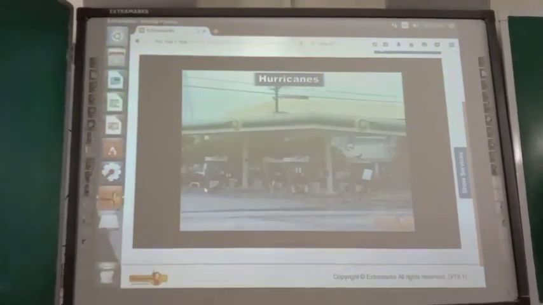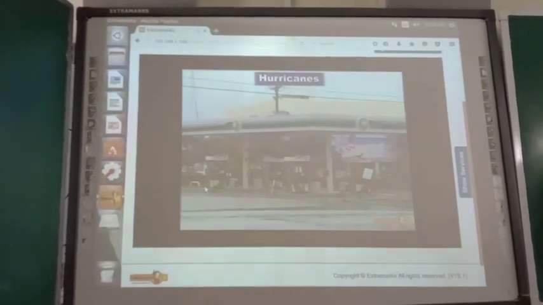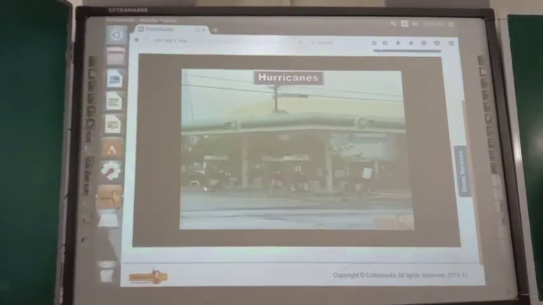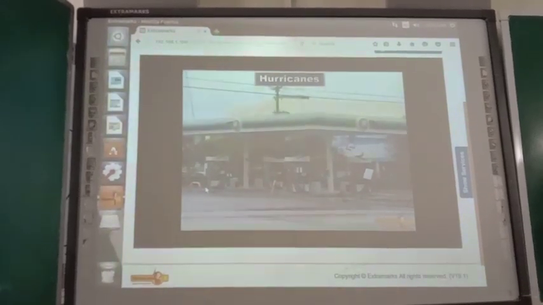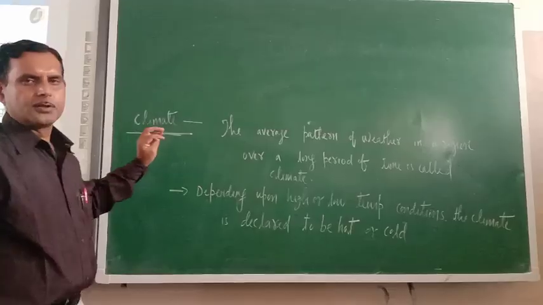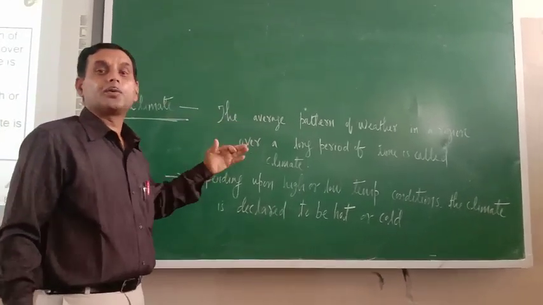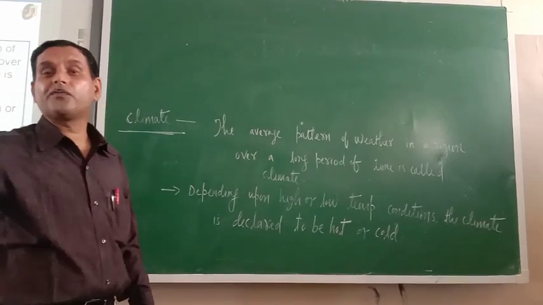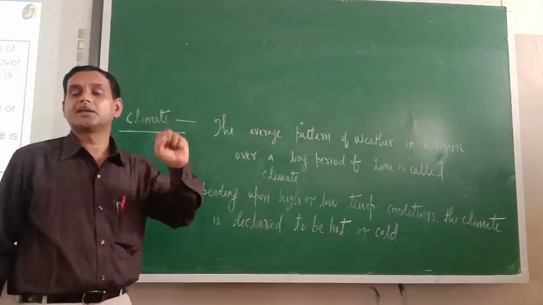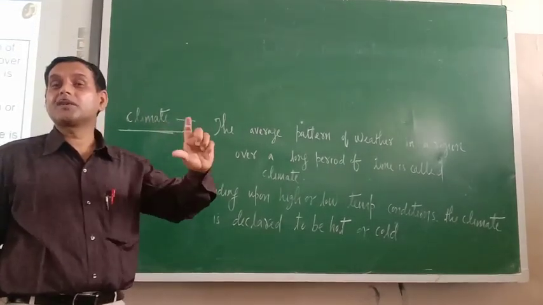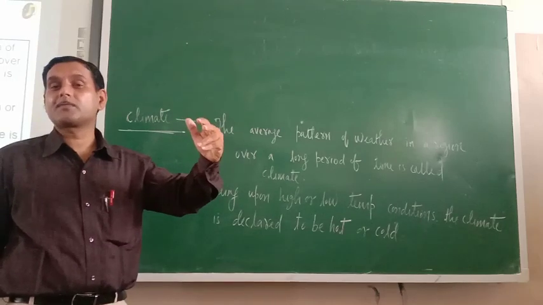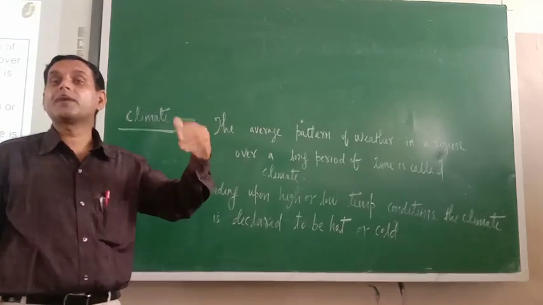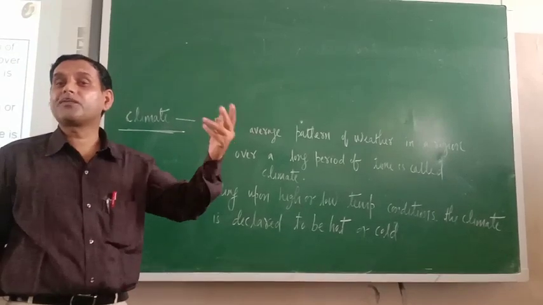Hurricanes with wind speed of 74 to 95 miles per hour can have damaging effects. So dear cadets, now this is the time to teach you climate. So what is the difference between weather and climate? Just see. Weather is decided on the basis of state of atmosphere on a day-to-day basis or week after week basis.